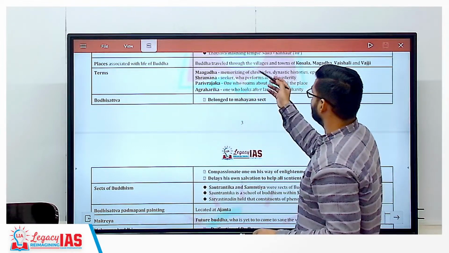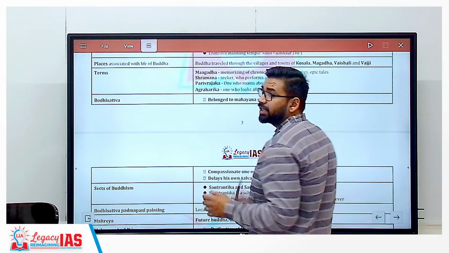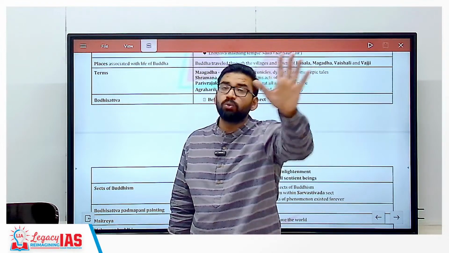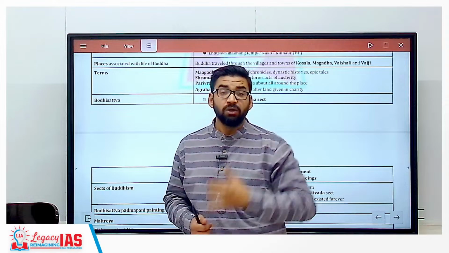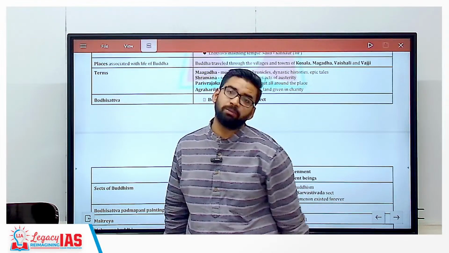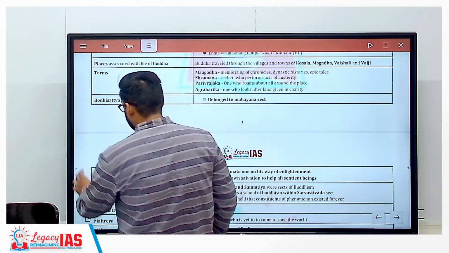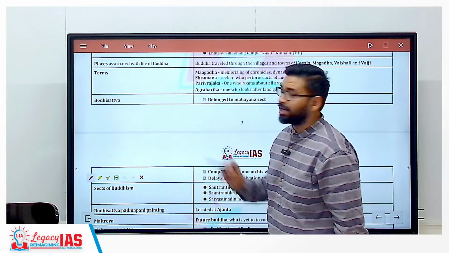Clear? So Buddha traveled through the villages and towns of Koshla, then Magadh, Vaishali, Vajji. So eight important places are there. Go through all the places. Kushinagar, Shravasti, all these places are very important. Getting my point? And then UPSC also asked in the prelims examination with respect to important terms like Magadha.